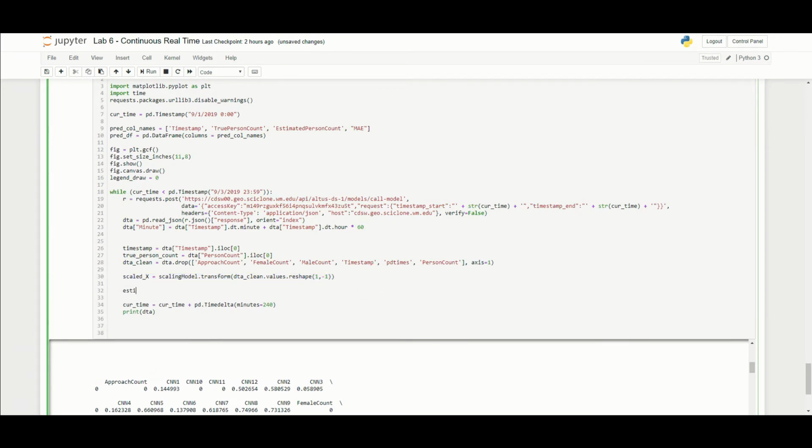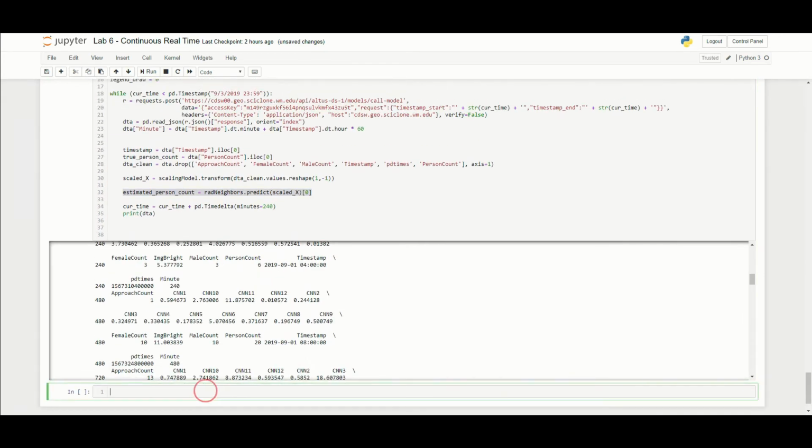So our estimated person count is going to equal the rad neighbors, because this is what we're going to use. This was our best performing model, scaled X. So this prediction will give us the overall prediction for this particular row of data, and the number of people, the actual estimate, is stored in 0. So if you look at radneighbors.predict scaled X, we can do this real quickly.